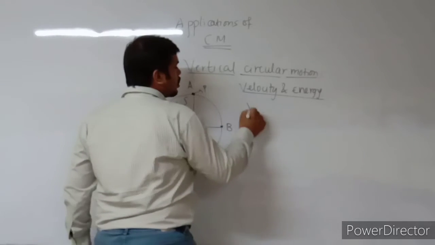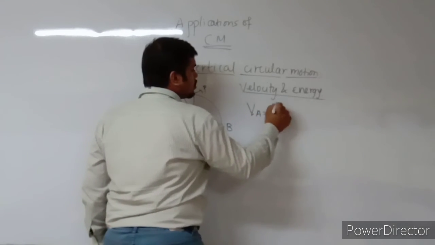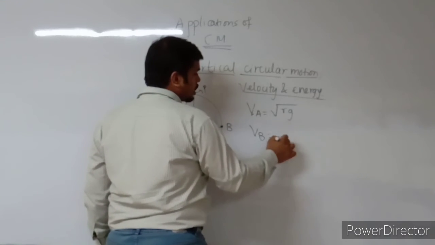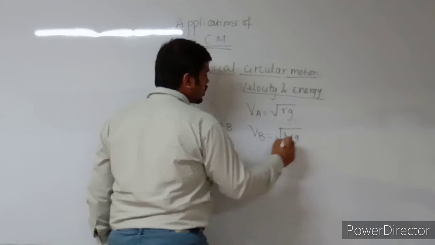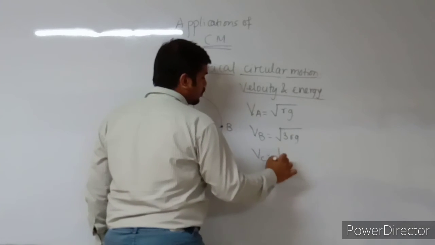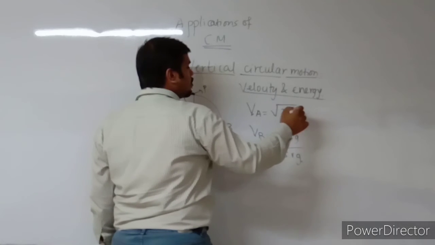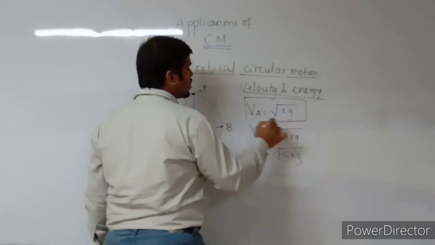So for all these 3 points, I am just giving you the formulae. Remember that. For point A, it is root Rg. For point B, it is root 3Rg. And for point C, it is root 5Rg. As you can see, for point A, it is minimum.